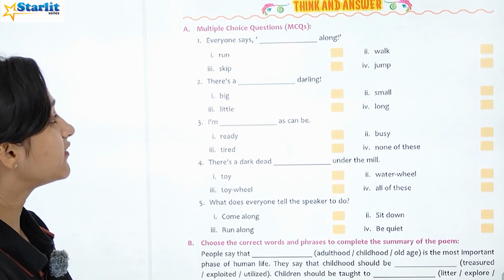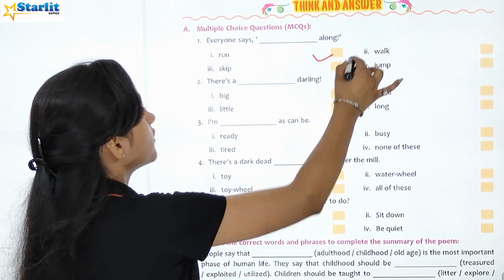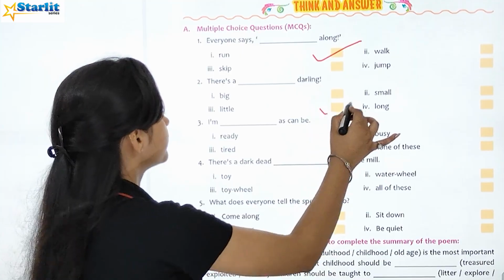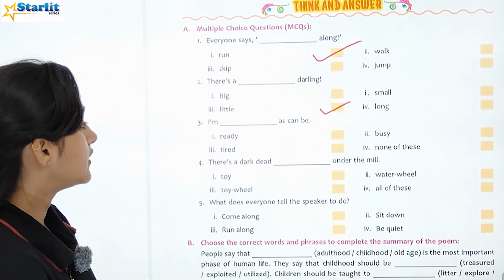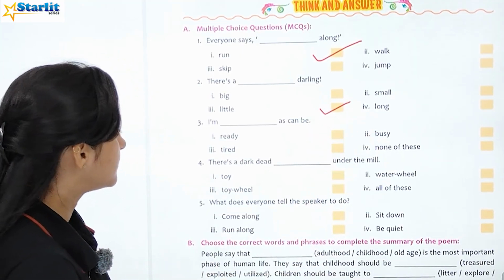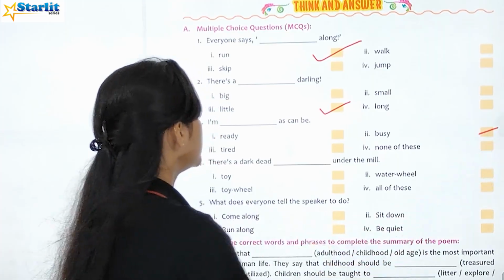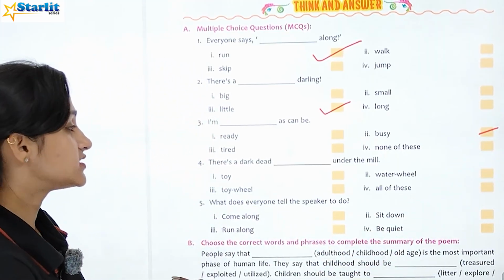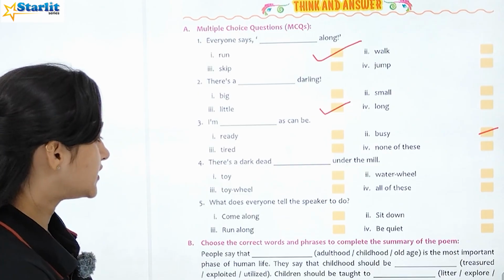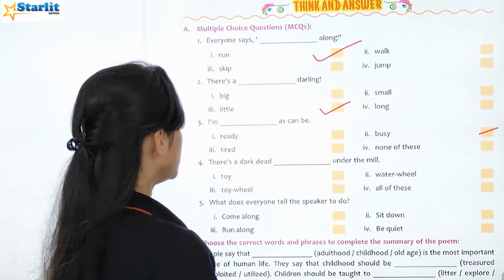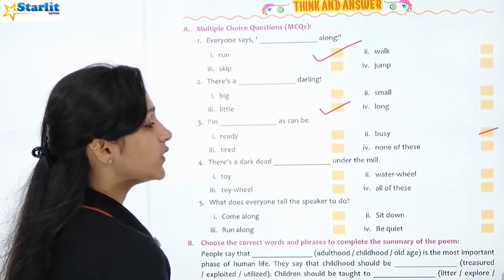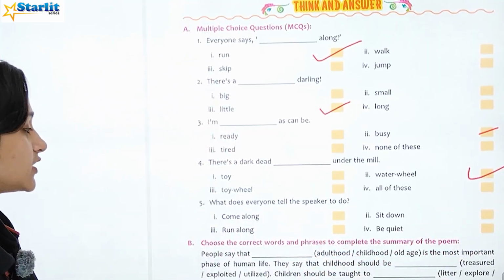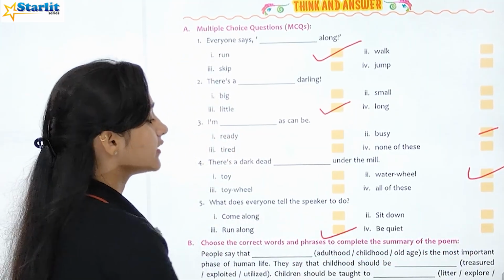Multiple choice questions. Everyone says run along. हर कोई कह रहा है run along. There is a little darling. I am busy as can be. There is a dark dead water wheel under the mill. What does everyone tell the speaker to do? Run along. हर कोई कह रहा है run along.